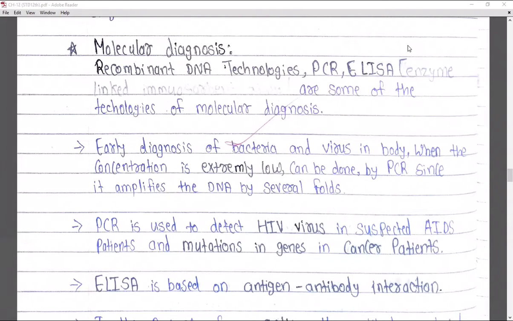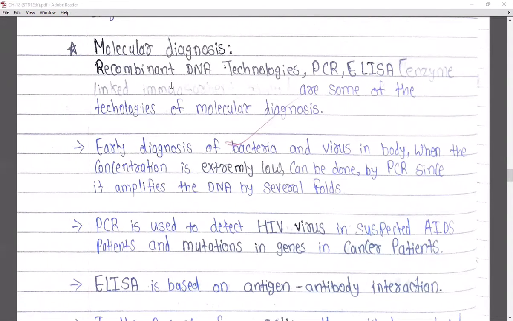So molecular diagnosis, right? Diagnosis means to diagnose something, to check whether the disease has occurred or not. If a disease needs to be diagnosed, it has to be done at several levels. But when we are talking about biotechnology, the molecular diagnosis technique is being used.